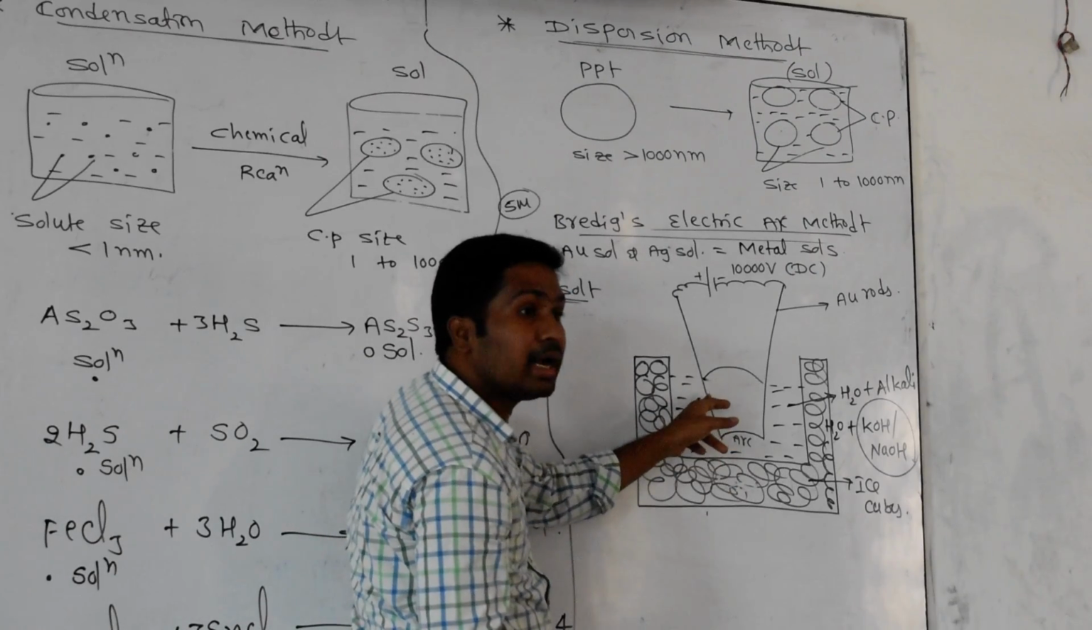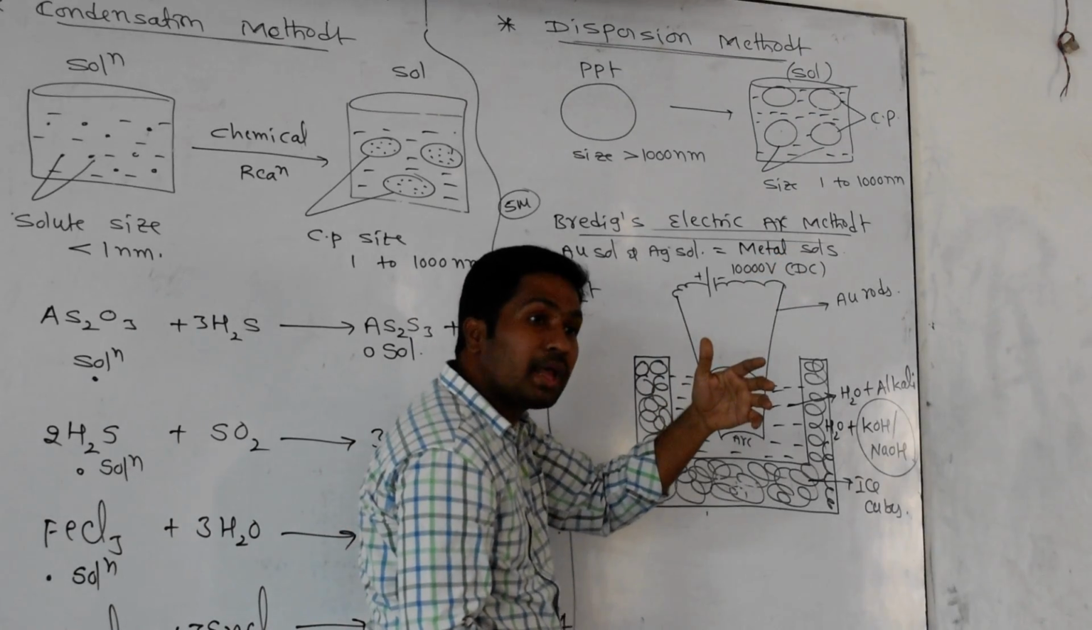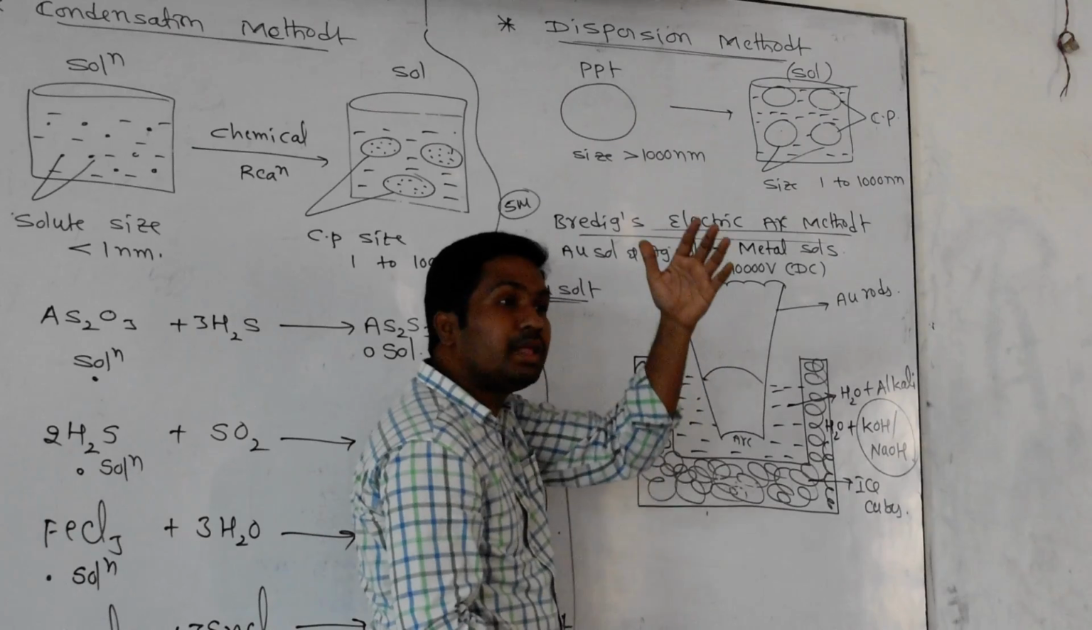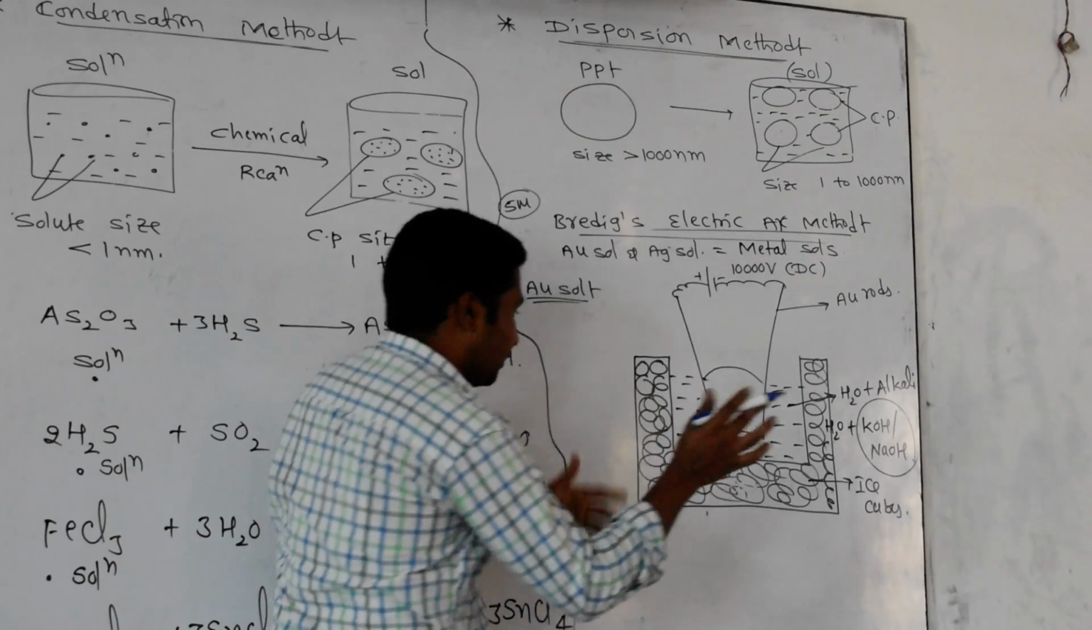Metal rods or electrodes become heated up. While heating the metal rods, what is happening? The metal particles are converting into the gas phase, evaporation. Okay, after that, what happens? I will explain one by one.